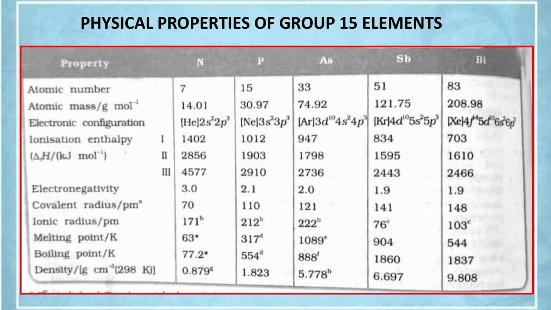That is why they are quite stable and they have higher ionization enthalpy. I mean more energy is required to remove the electron from the outermost shell. So they have higher ionization enthalpy than the succeeding elements. Take oxygen: nitrogen has higher ionization enthalpy than oxygen because of this stable electronic configuration.